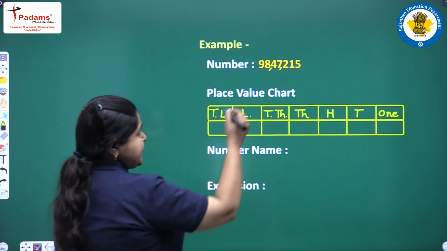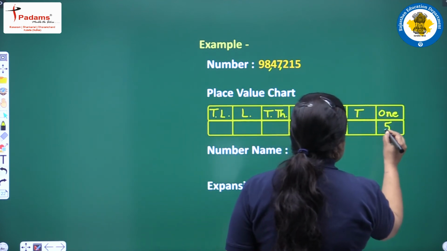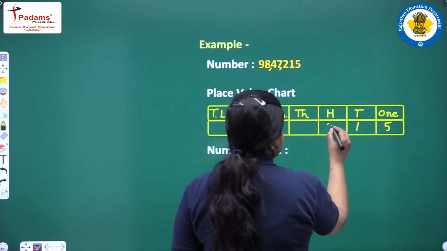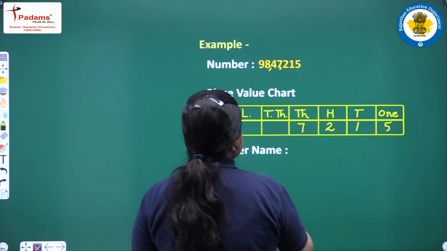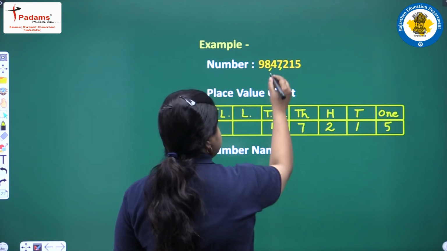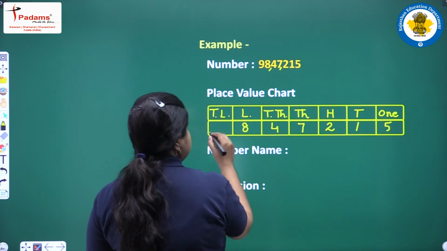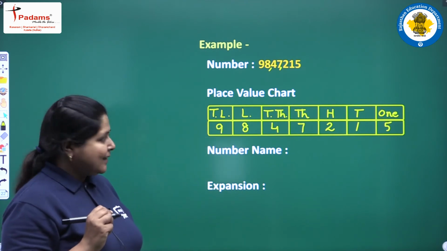Now we fill up the digits starting from right hand corner. 5 is at the ones place, then we have 1 at tens place, 2 at hundreds place, 7 at thousands place, 4 at 10,000 place, then we have 8 at lakh place and then 9 at 10 lakh place.